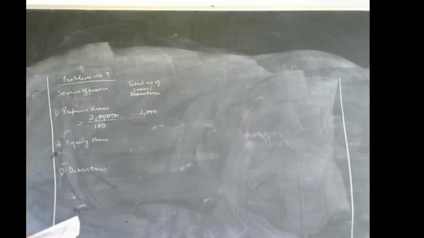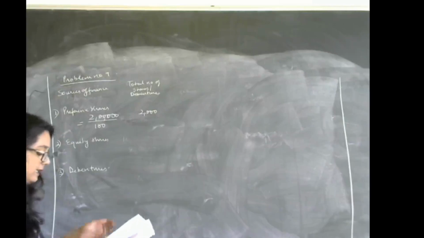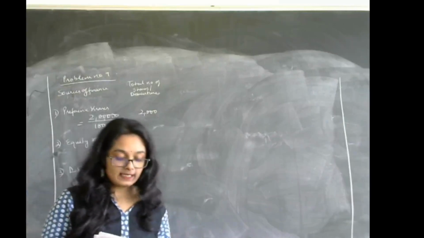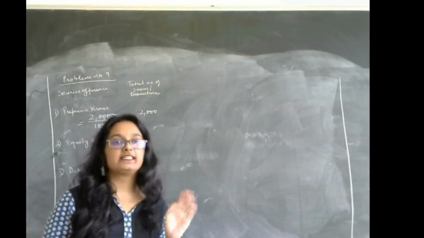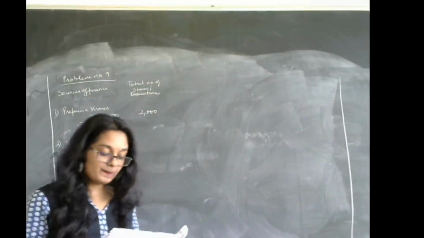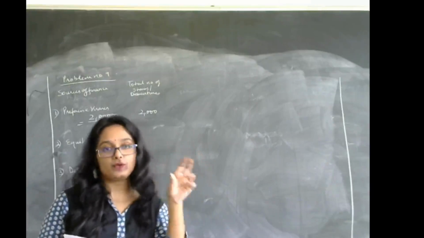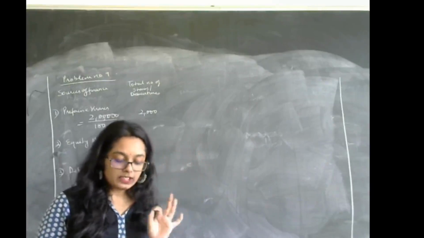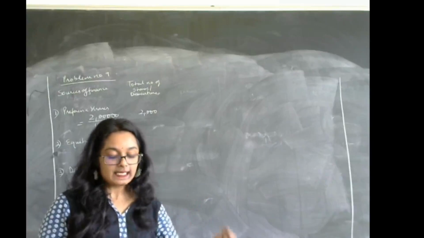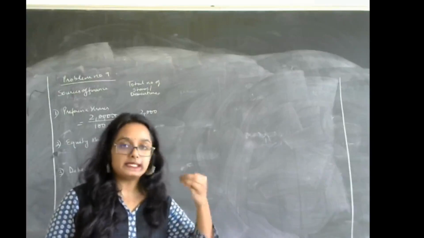Now moving on to the next, that is equity shares. The book value is 10 lakh and the value per share is given as rupees 10. Check the book values, wherever they are mentioned. It is given that the equity shares book value is 10 lakhs and the value per share is rupees 10.